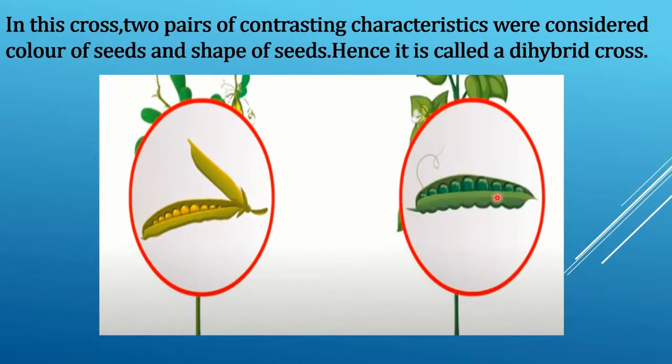In this cross, two pairs of contrasting characteristics were considered: color of seeds and shape of seeds. Hence, it is called a dihybrid cross. I repeat, in this cross, two pairs of contrasting characteristics were considered: color of seeds and shape of seeds. Hence, it is called a dihybrid cross.